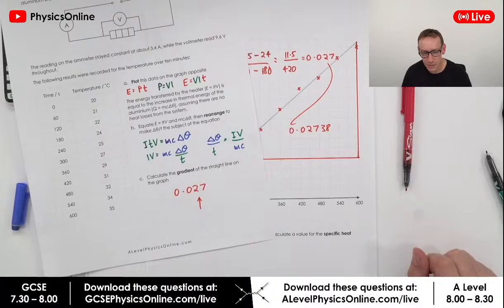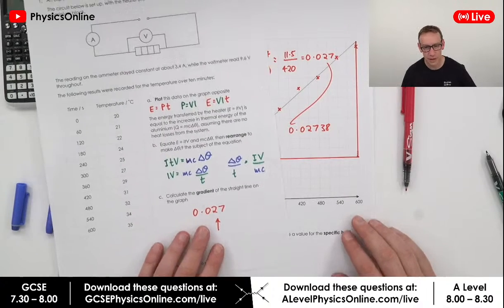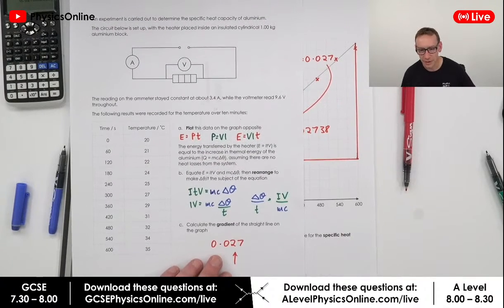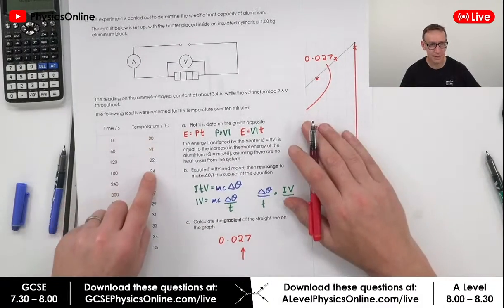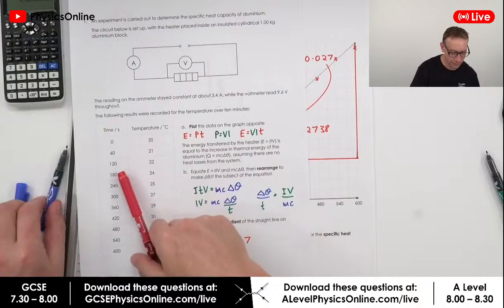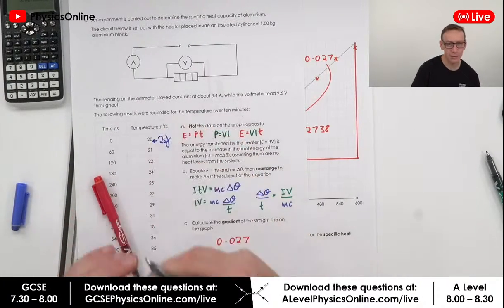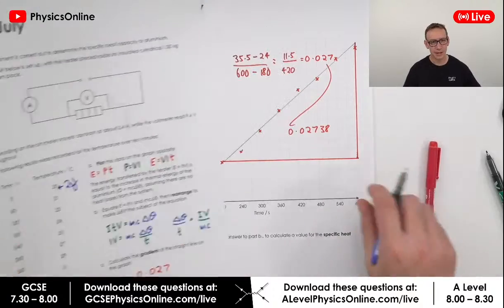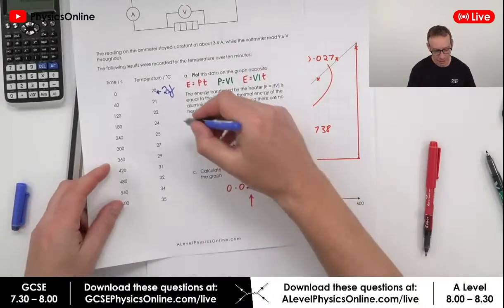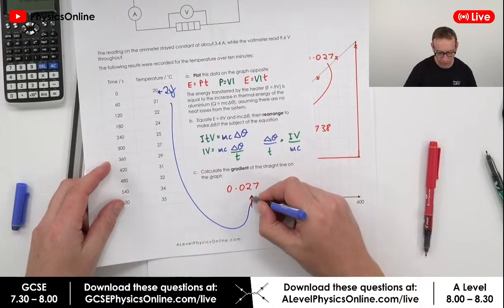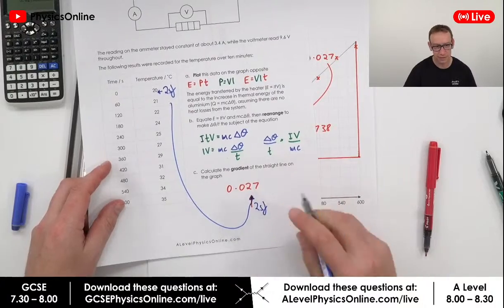It's given in the question. Yeah, so in the question our data is two significant figures. This data for the temperature is given to two significant figures. That means our graph has only been plotted really to two significant figures, and that means we can only really give our final answer to two significant figures as well.